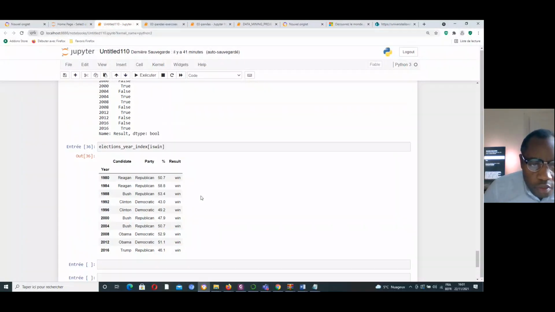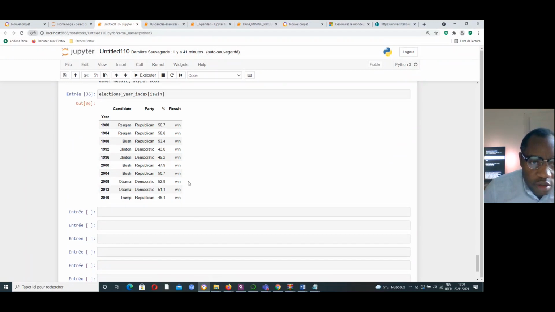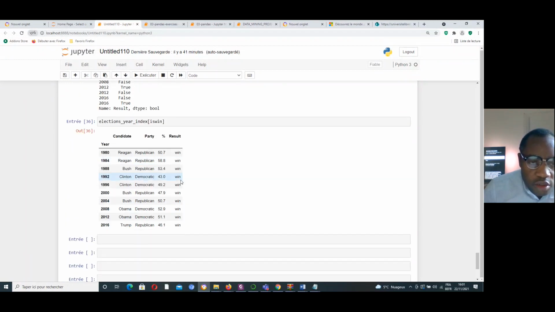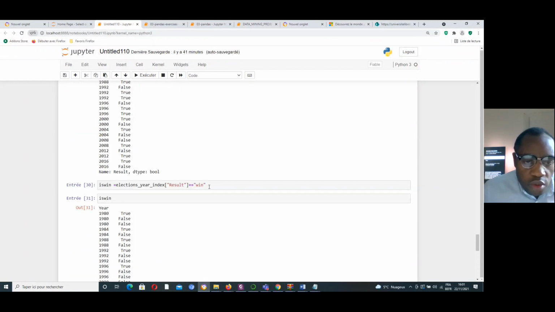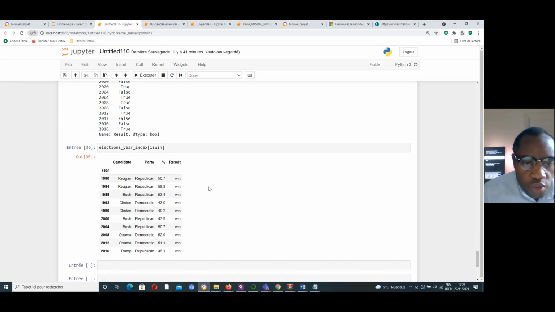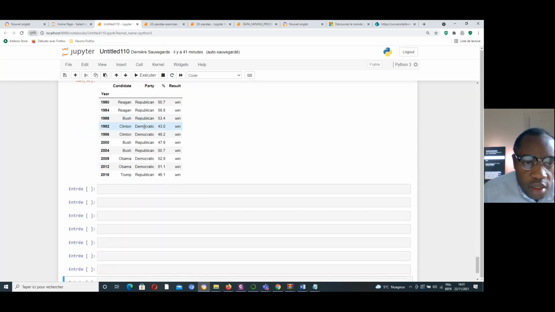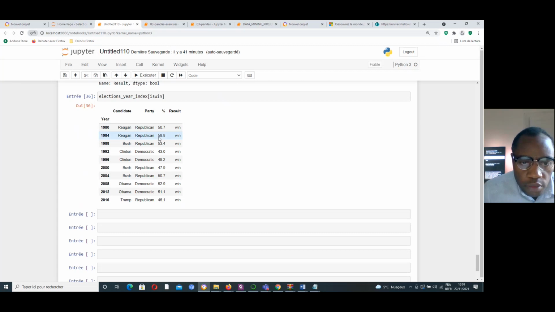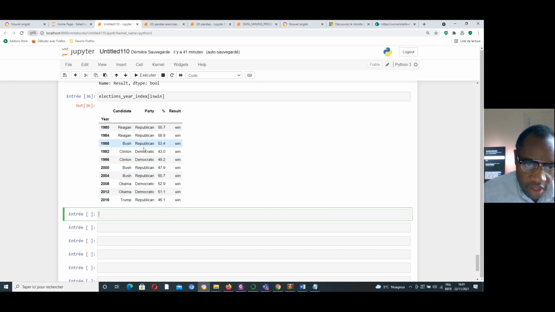But in the previous section, I showed you how to get the list of some winners during the last elections in the United States by using pandas.